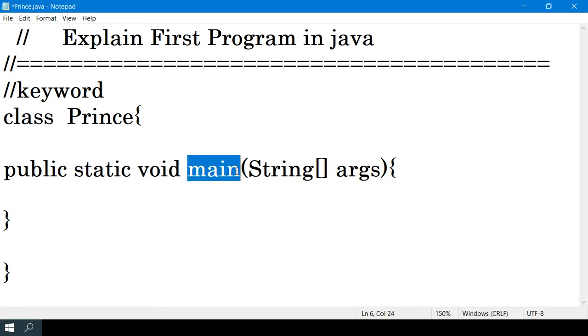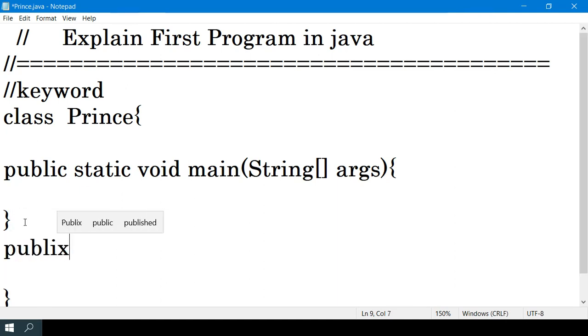And it's main only because if you write many methods, for example, you have one more method called public void m1. So m1 is also a method, but how does the JVM know which method to call?